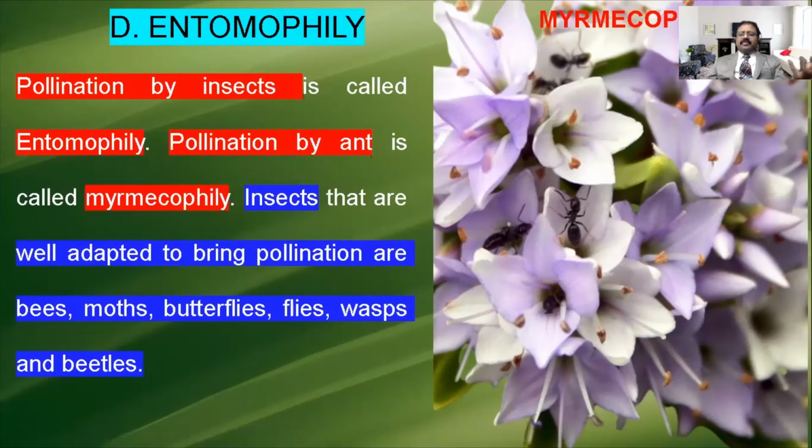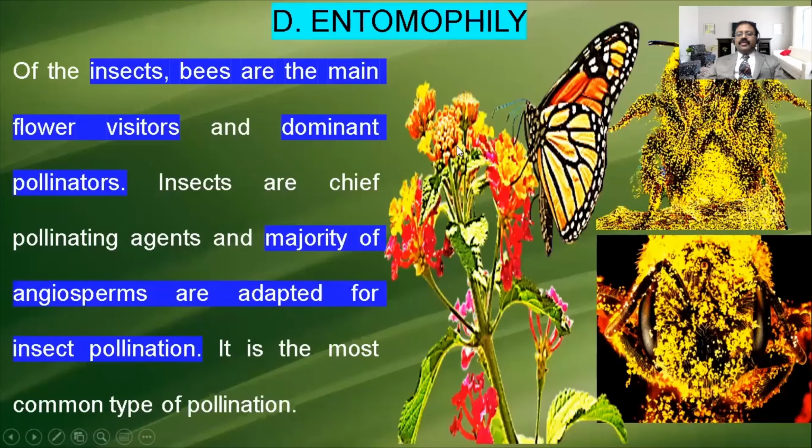Apart from that, many other insects are there. For example, wasps, flies, butterflies, moths, some bees and beetles are also involved in the pollination. That type of pollination is called entomophily. So insects, especially bees, are the main flower vectors and dominant pollinators.